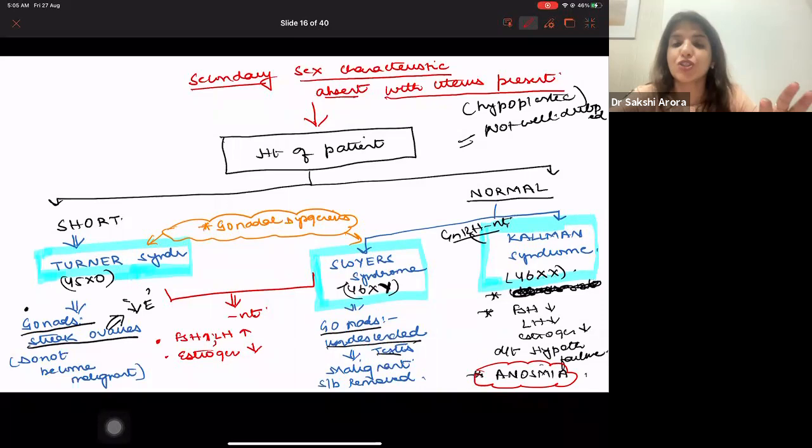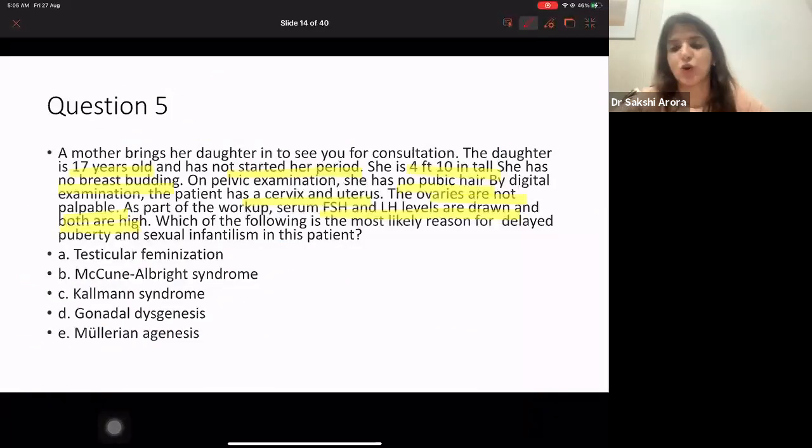So if your question says anosmia is seen, it means it has to be Kallmann syndrome. Clear to all of you? Is this chart clear? Okay. Now with this background, go and solve this question.